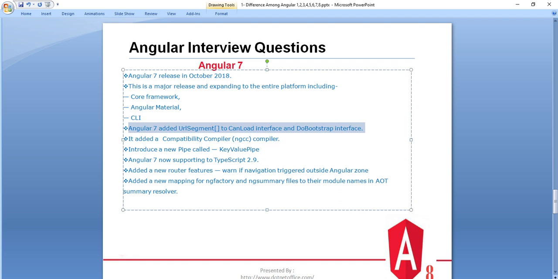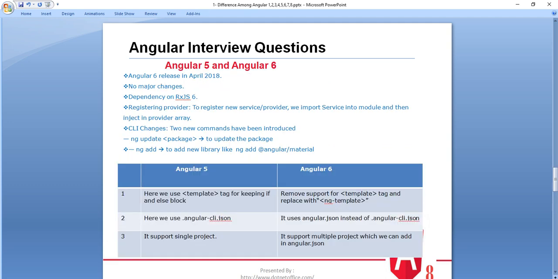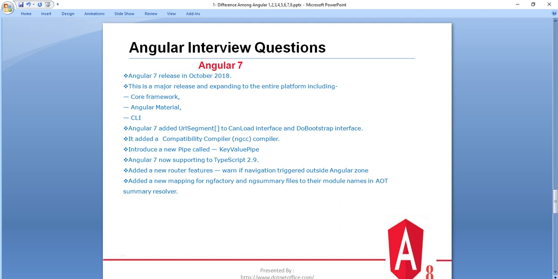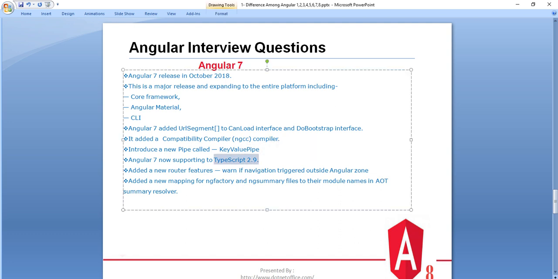So in Angular 7 some interfaces were added and the compatibility compiler was added, and it introduced a new pipe, called the key value pipe. And Angular 7 now supports version 2.9 of TypeScript, but we have seen that Angular 5 was supporting 2.3, so Angular 7 supports TypeScript 2.9.